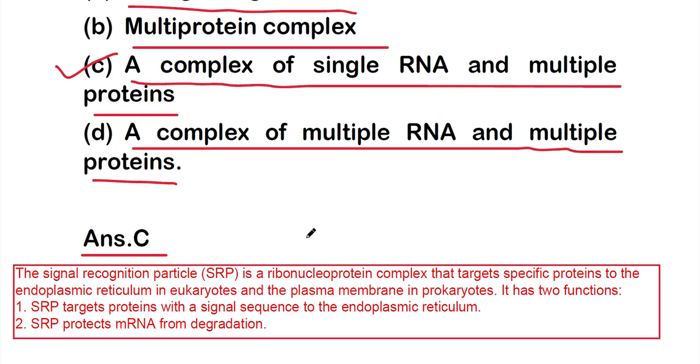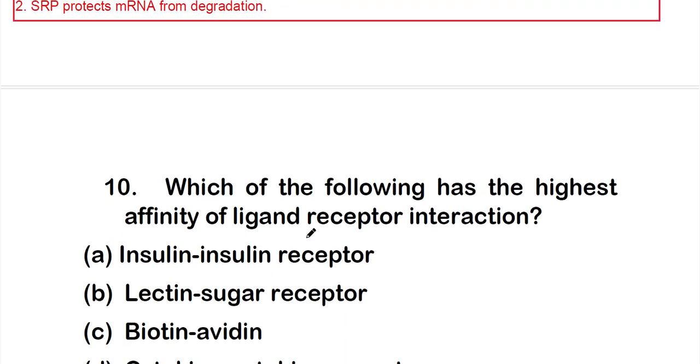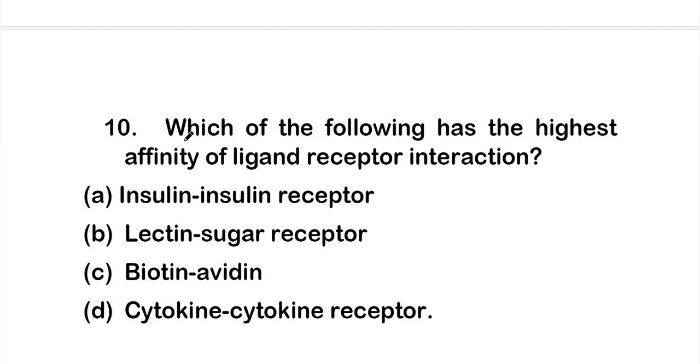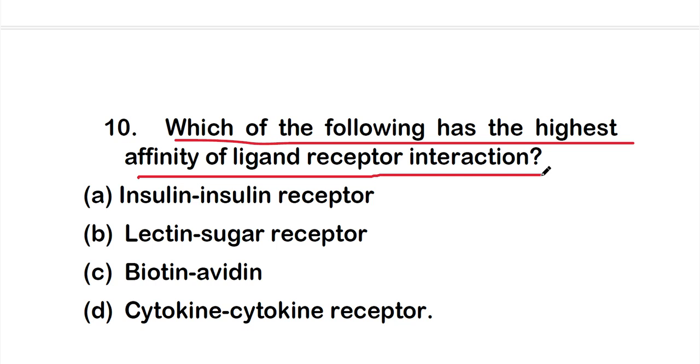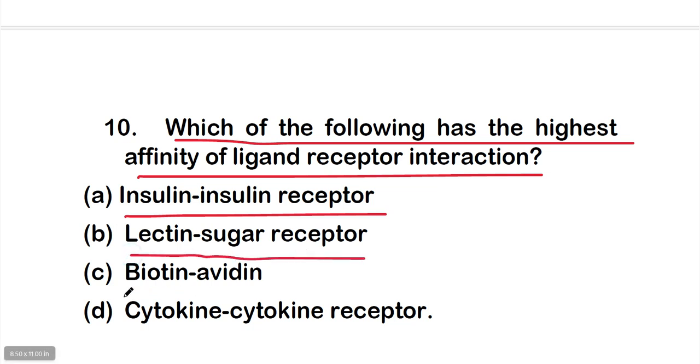Okay, so let's move on to question number 10. Which of the following has the highest affinity of ligand receptor interaction? The options are option A, insulin receptor, option B, lectin sugar receptor, option C, biotin avidin, or option D, cytokine receptor.